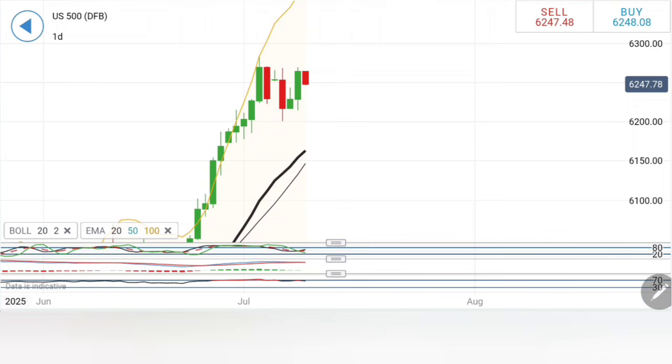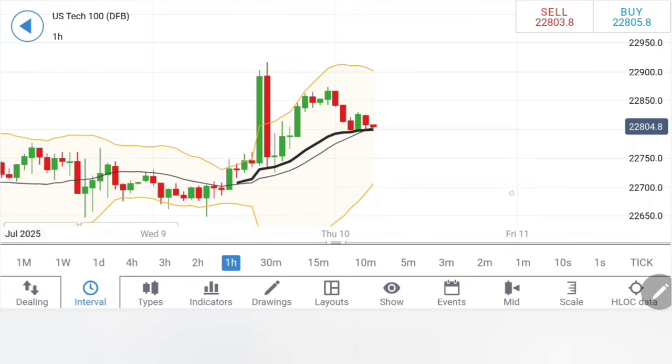Take your trades accordingly. Let's move to Nasdaq 100. See what Tech 100 did: hitting the highs here at 22,900. We have seen a sharper correction, a sharper pullback. And now after the retracement again, it has taken support from the 20 period. So very important: if you see it is staying below